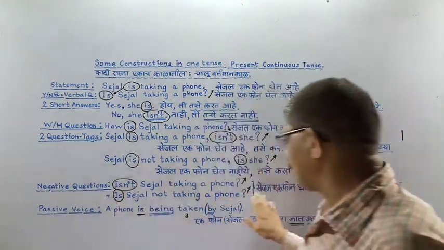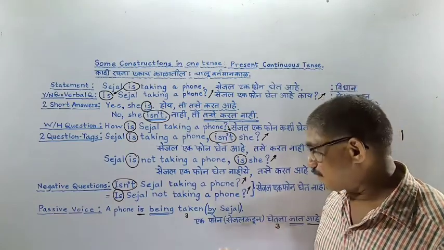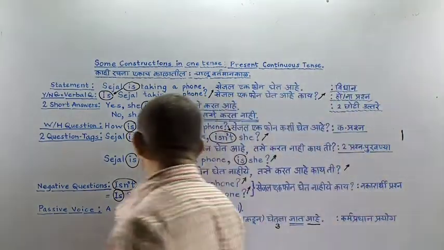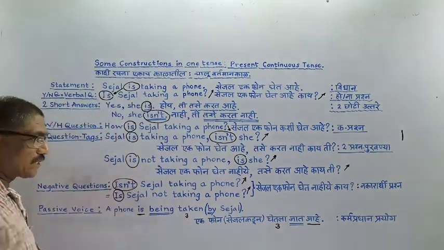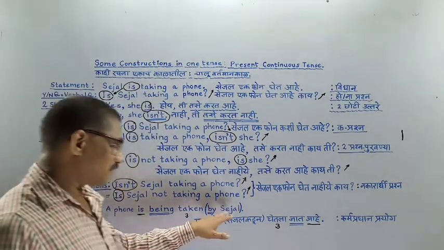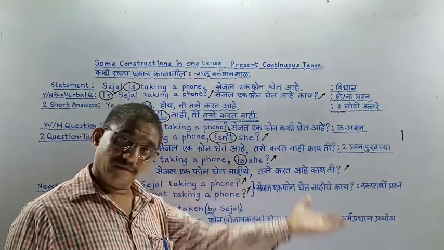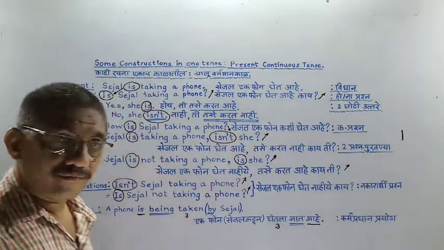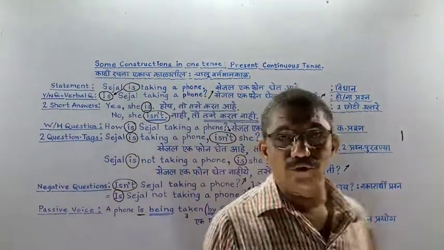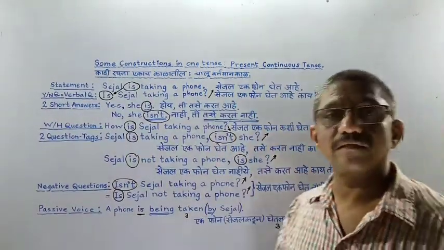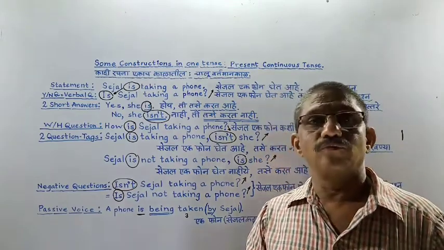A phone is being taken by Sejal. That is a passive construction with the subject at the end. The actor is at the end. So you try to understand this. You observed this lesson. Thank you for observing.